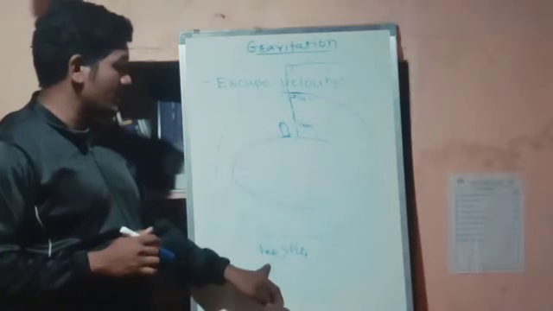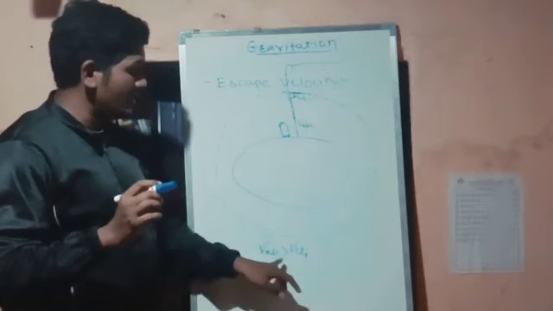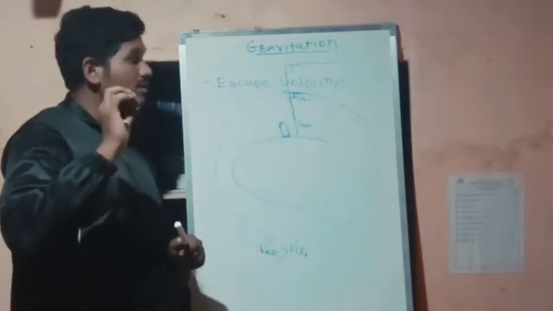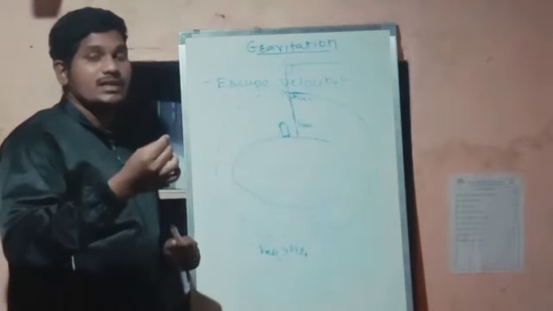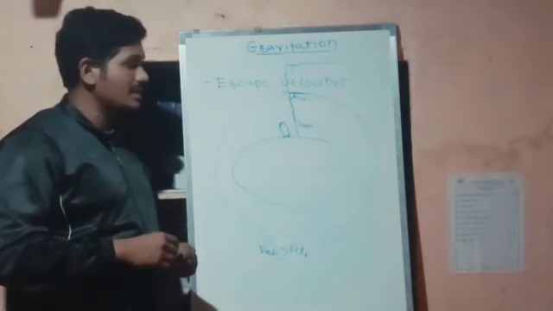So this is how we understand that the escape velocity should be as desired, and the critical velocity should also match the distance of the orbit in which we have to revolve that particular satellite.